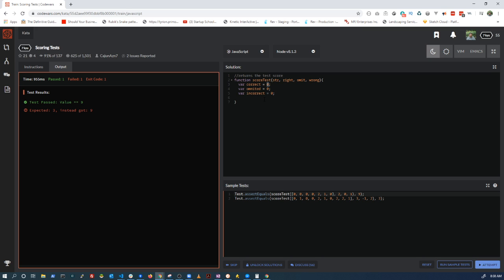We need to figure out how many correct answers there are. So we could do this a couple ways. We could do a for loop, and every time we find one, we could increment correct. That'd be one way to count them. We could also filter that array, and then get the length of the array after we've filtered.